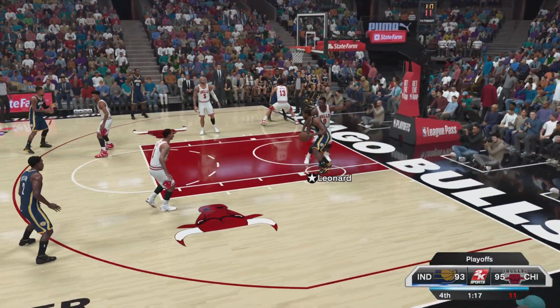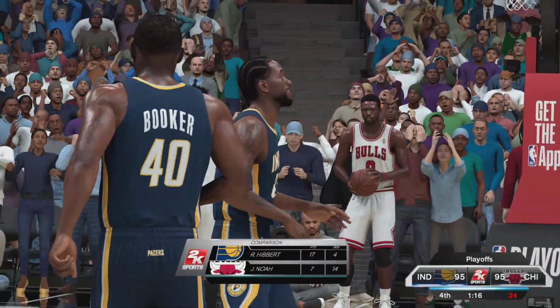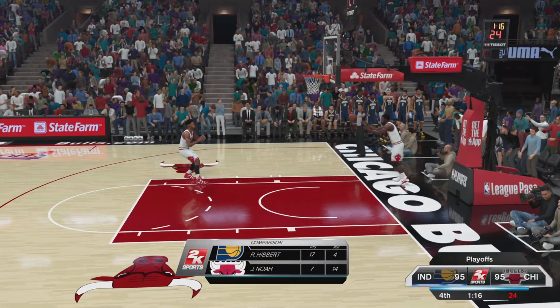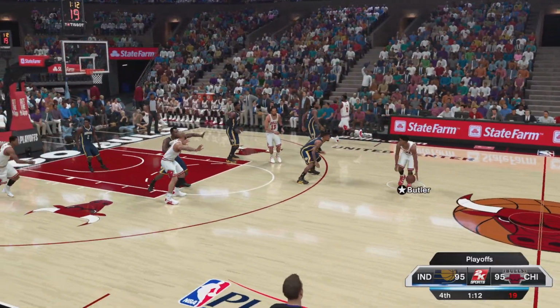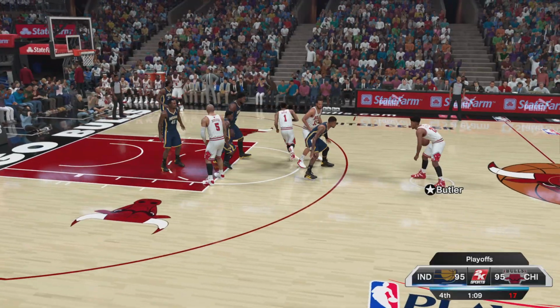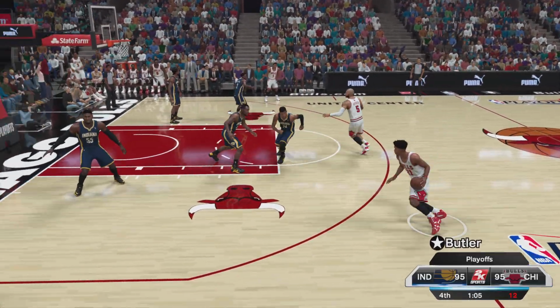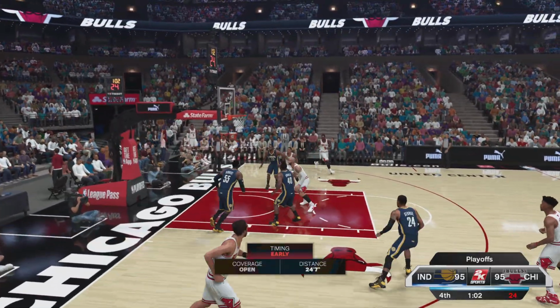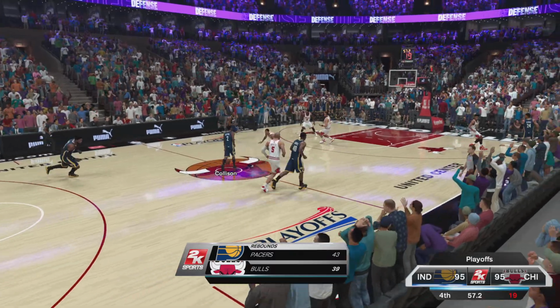Kawhi doing a spin move. Kawhi with the layup. It's good. 54% contested. Game 7, Butler bringing up the court. I love that haircut, bro. Jimmy has one of the nicer ones. Carlos Boozer with the screen. Back to Butler, Butler for 3. Miss. Rebound by Roy Hibbert. Back to Daryl Collison. I know who that is.